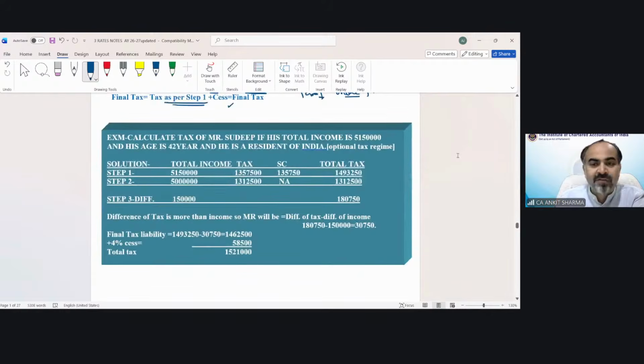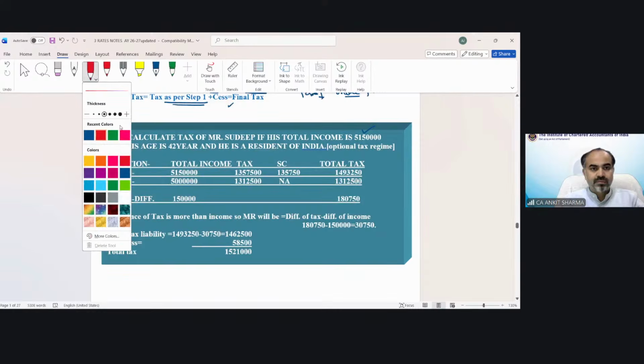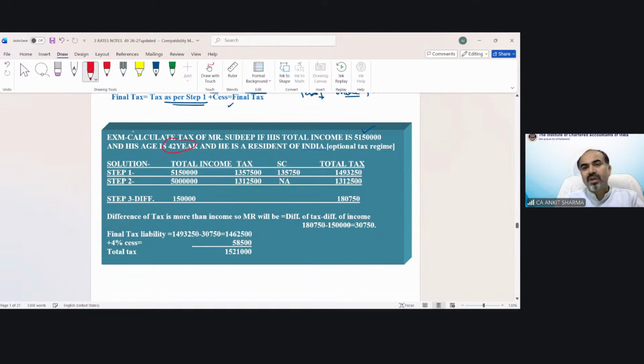Now you can see one more solved question. Calculate tax of Mr. Sudeep if his total income is 51,50,000 and the age is 42 years, under optional tax regime. So what we will do, we will calculate step number 1: on 51,50,000 income, the tax upon it, the surcharge upon it, the total tax is 14,93,250. Now we will take 50 lakh over here and the tax is 13,12,500.